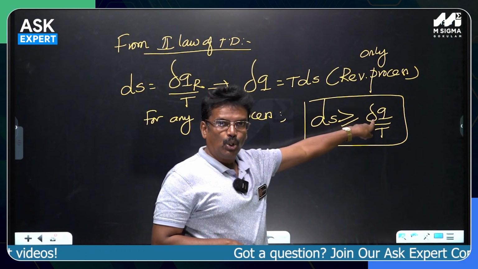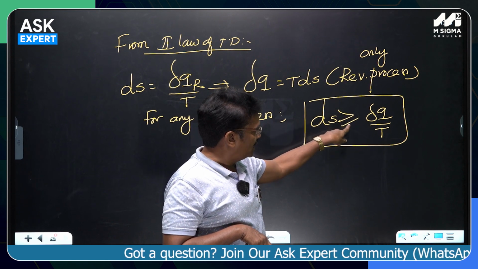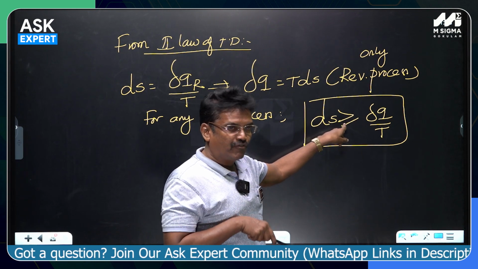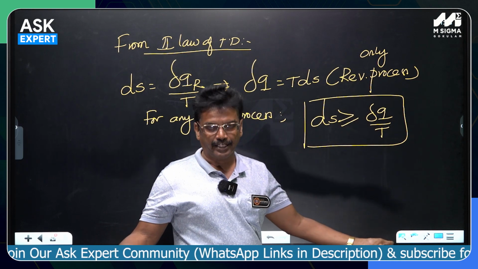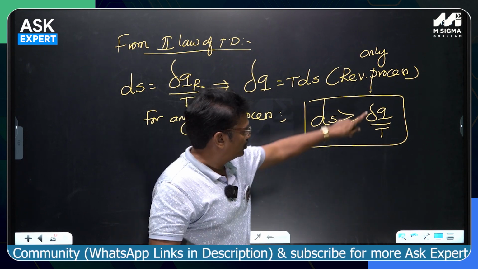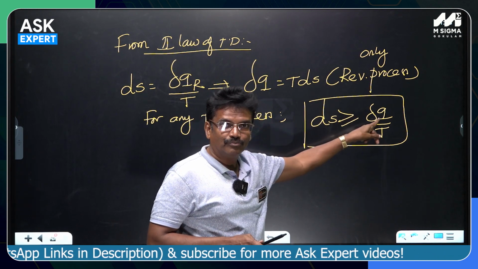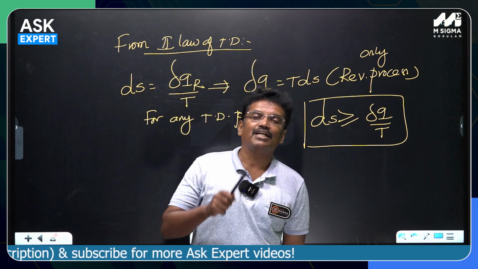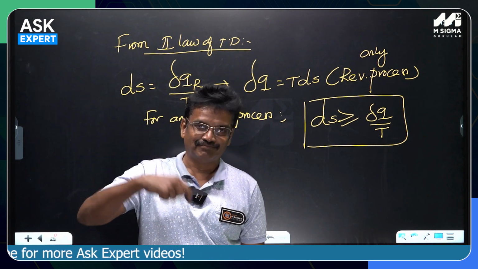When delta Q is 0 and the process is irreversible, obviously when two signs are given, the equality sign is always for the reversible, and the other sign, greater than or less than, is for the irreversible. If the process is irreversible and delta Q is 0, that means it is adiabatic, when the heat transfer is 0. But dS is greater than 0 because the process is irreversible. Then it is called an irreversible adiabatic process, where the entropy of the system is increasing.